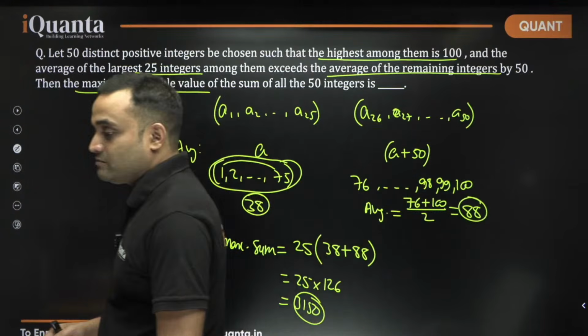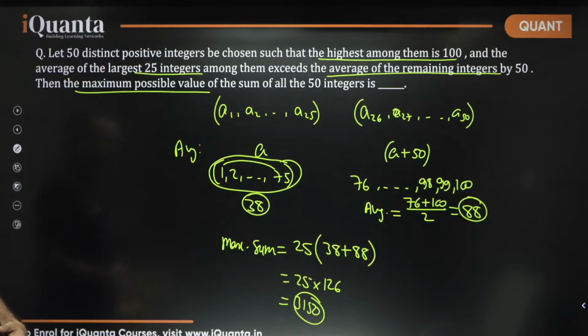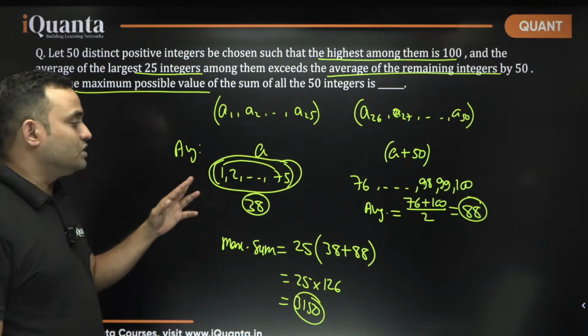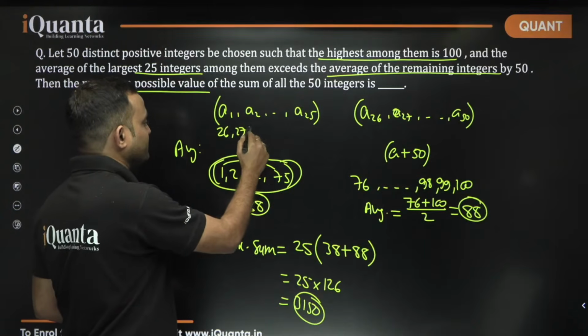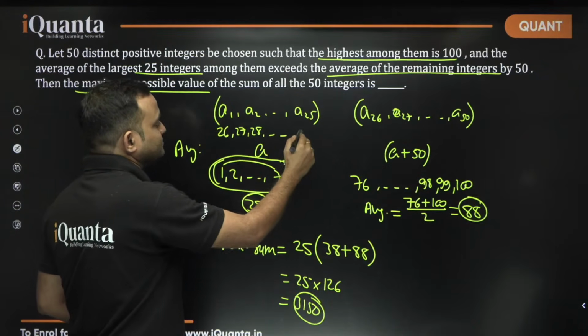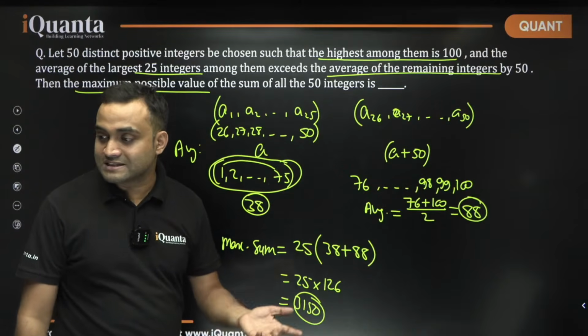We can break this same question down into a different question. That's not the only possibility, that these numbers are 26, 27, 28 till 50. There could be more possibilities as well.